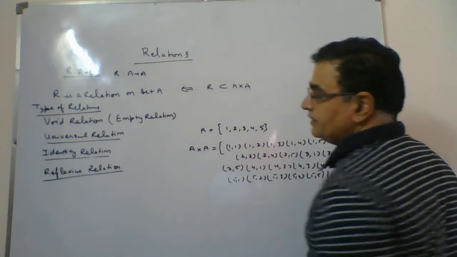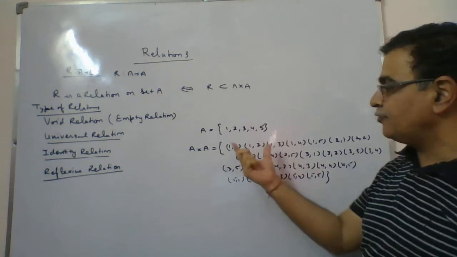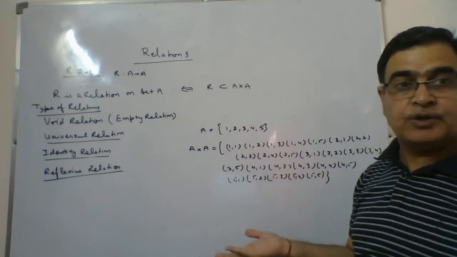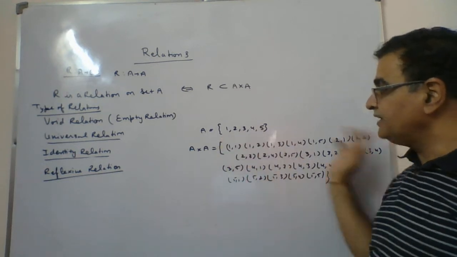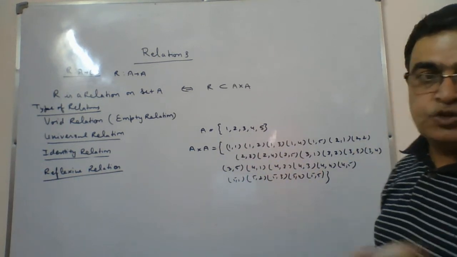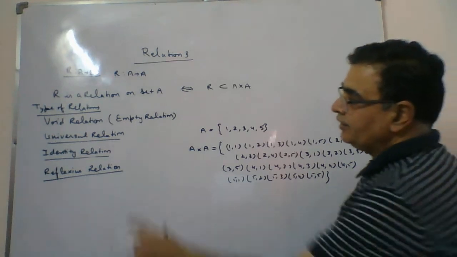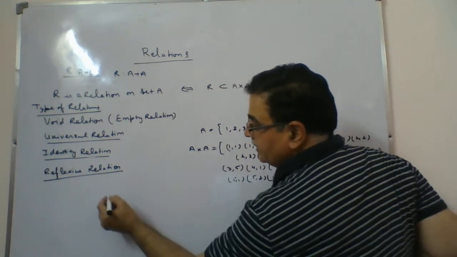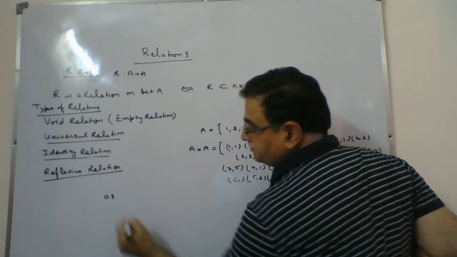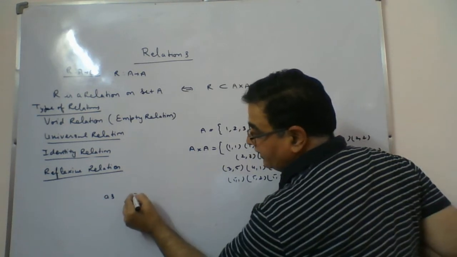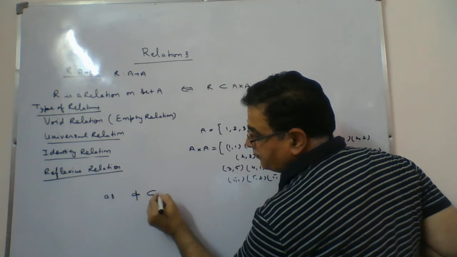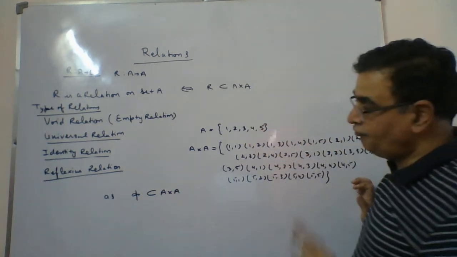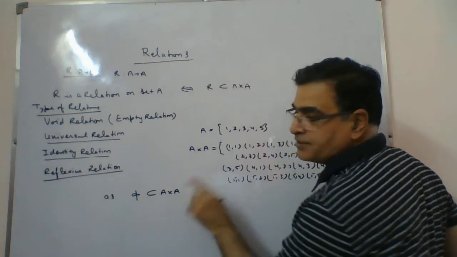Now a subset can have two elements, it can have one element, or it may not have any element. The empty set is always a subset, and the set itself is also a subset. So now we are going to take relations. First is the void relation. Void relation means phi is a subset of A cross A. We know phi is always a subset of A cross A.